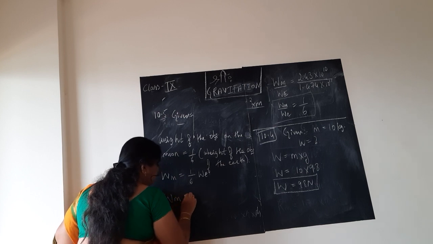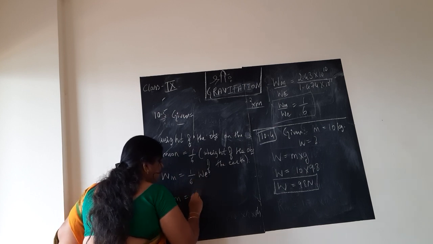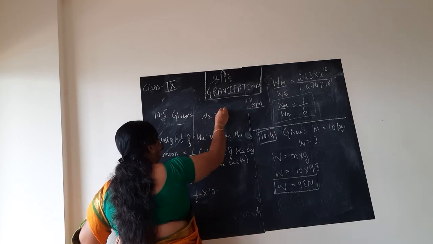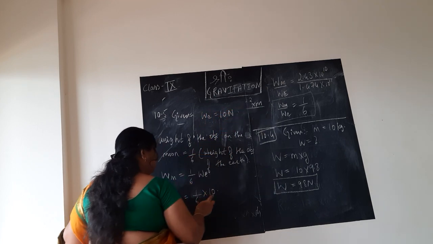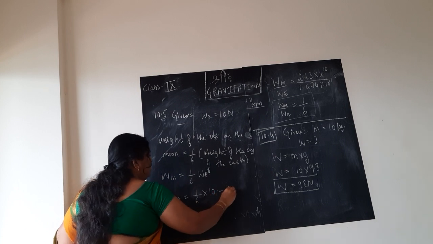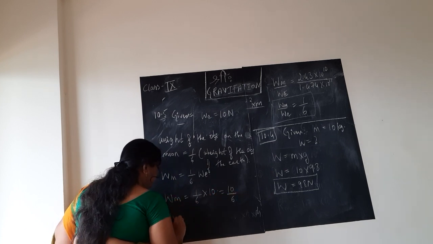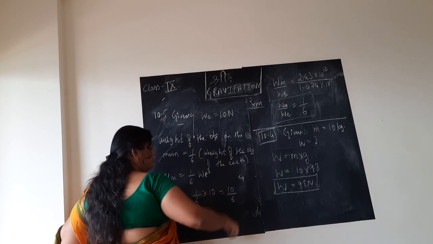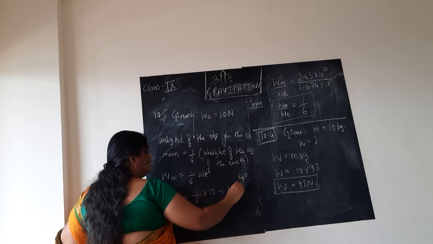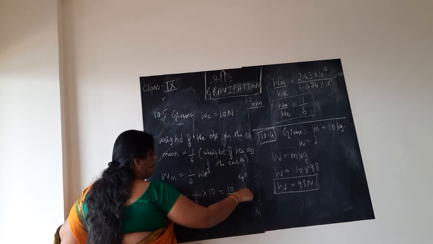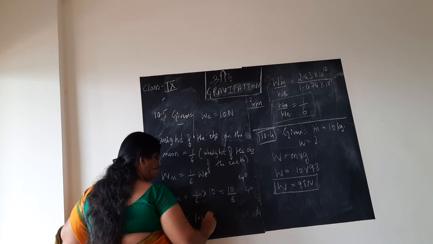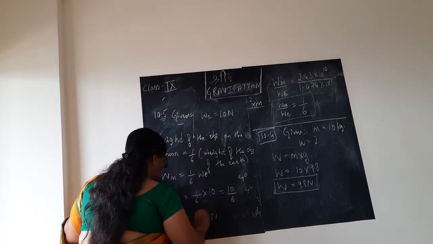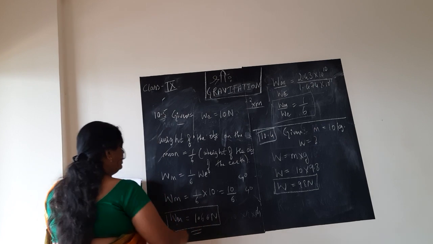So what is its weight on the moon? It is 1/6 into We. They have given the weight of the object on earth as 10 Newton, so I will substitute 10. So it is simply 10 divided by 6. 6 ones are 6, remainder 4. Add a point and a 0. 6 sixes are 36, remainder 4 again. It is recurring, children. So the weight of the object on the moon is 1.66 Newton.